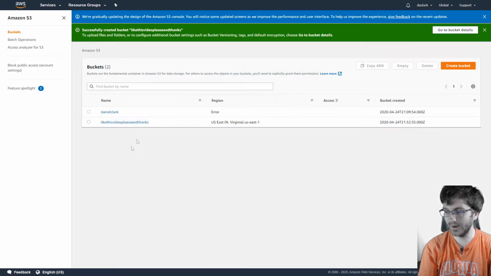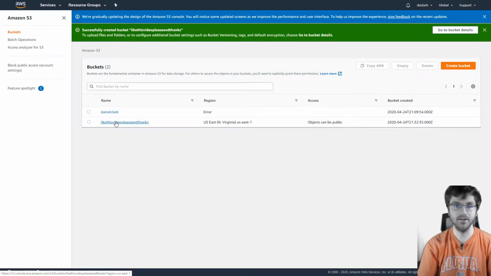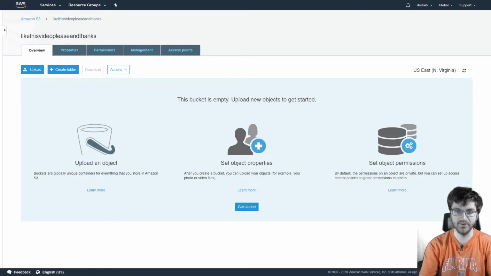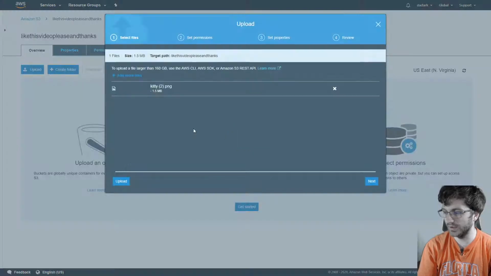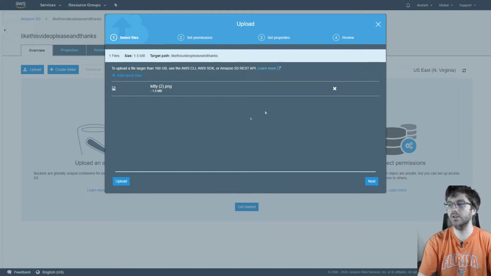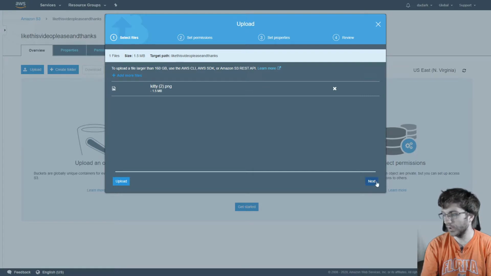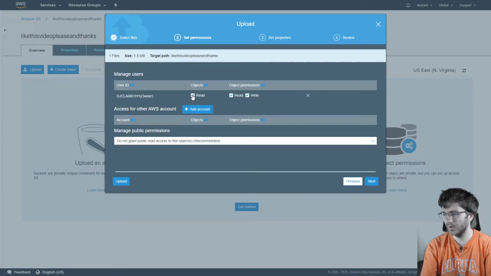So we're going to create this bucket, and it'll show here almost instantly. So we're going to go into this bucket, and we're going to do something very simple, such as dragging and dropping a picture. So you just go to a file, and we're going to drag and drop it, and then it'll show you this little upload screen. We can just click upload and do it automatically, but we'll just go through the steps just for the process.